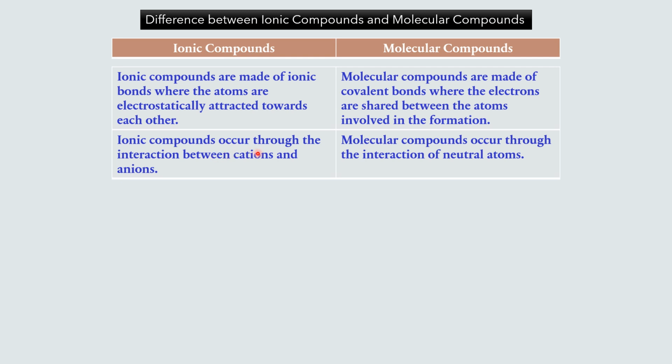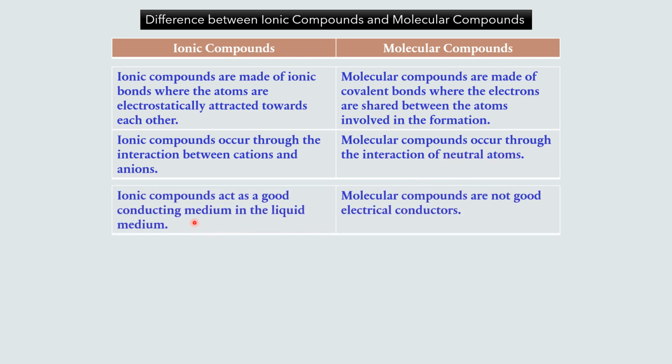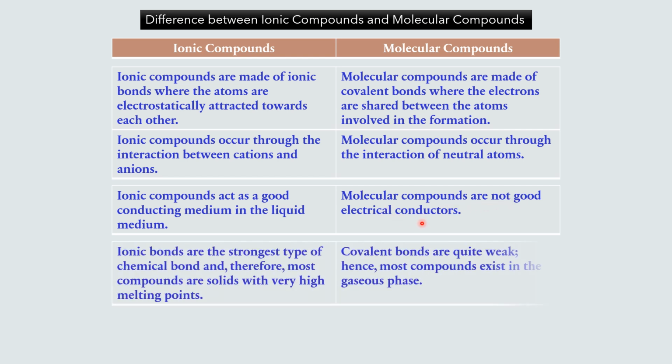Ionic compounds occur through the interaction between cations and anions. Molecular compounds occur through the interaction of neutral atoms. Ionic compounds act as a good conducting medium in the liquid medium. Molecular compounds are not good electrical conductors.